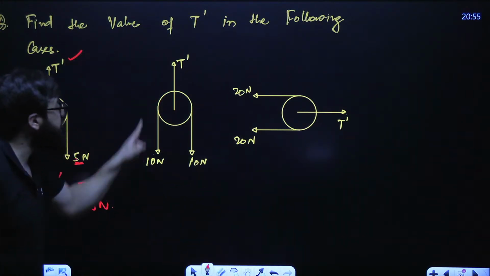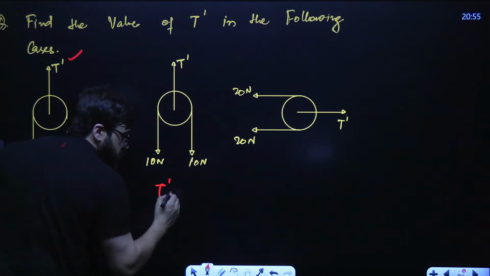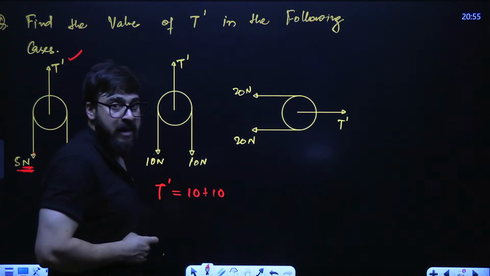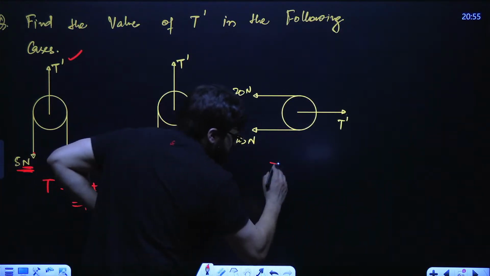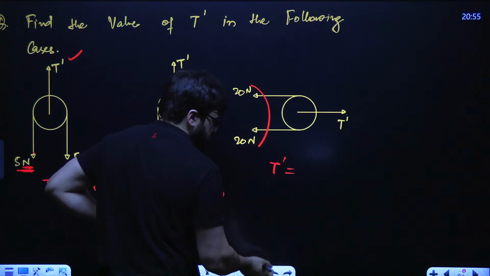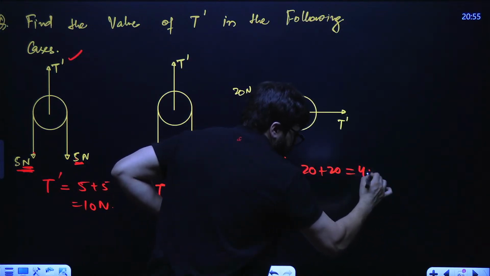What is the value of T dash over here? Here, upward force is equal to downward force. So here also it will be 10 plus 10, that is 20. What is the value of T dash here? T dash here is this force plus this force. That is 20 plus 20, that is 40 Newton.